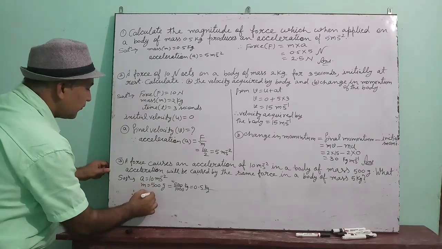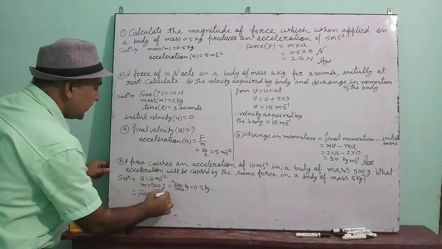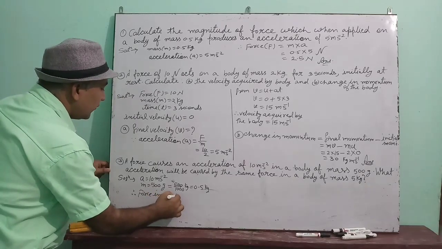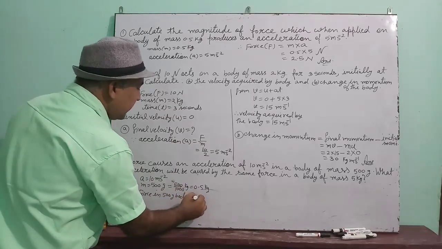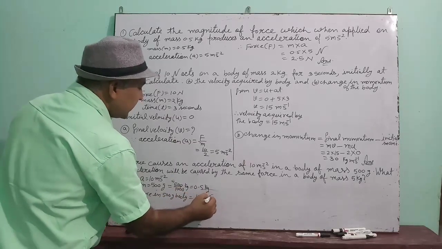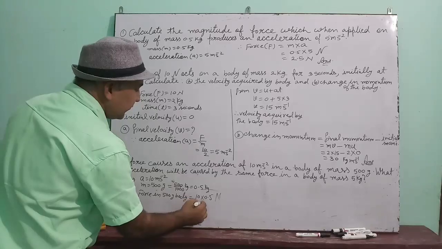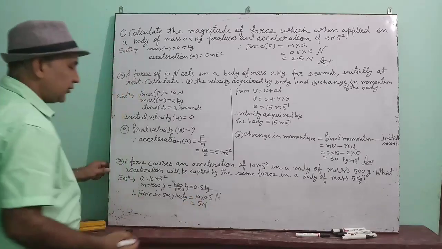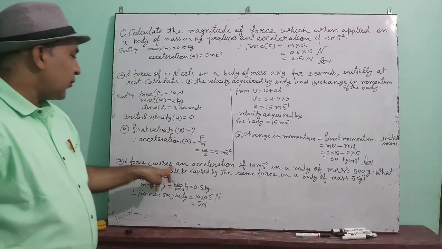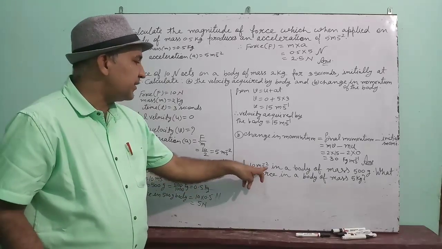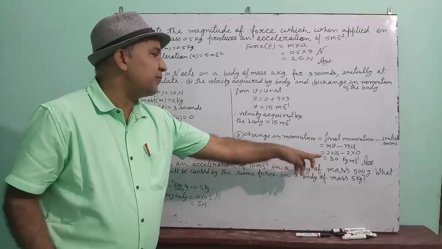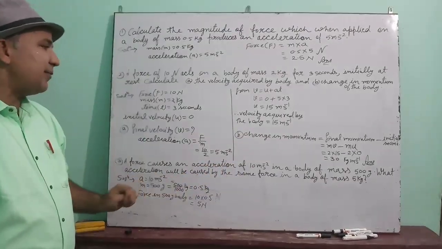Therefore, force in the 500 gram body is equal to m into a. That means 10 into 0.5, that is 5 Newton. That means the force which causes an acceleration of 10 meter per second square in a body of mass 500 gram is 5 Newton.